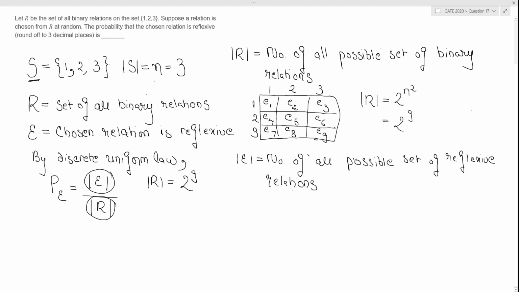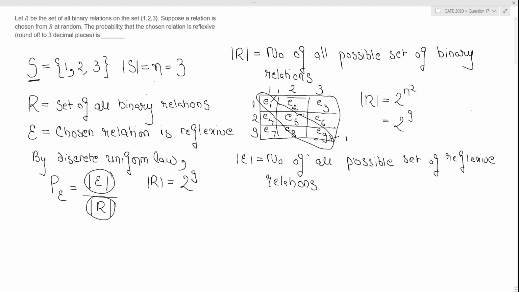So now how many reflexive elements are there? All the reflexive elements are present in the main diagonal. Do you see that? Okay. And how many elements are present in the main diagonal? For a set with n elements, it can contain a maximum of n elements, correct? So for these elements in the main diagonal, I have no choice. If it is a reflexive relation, I have to put one. I have no choice, right?